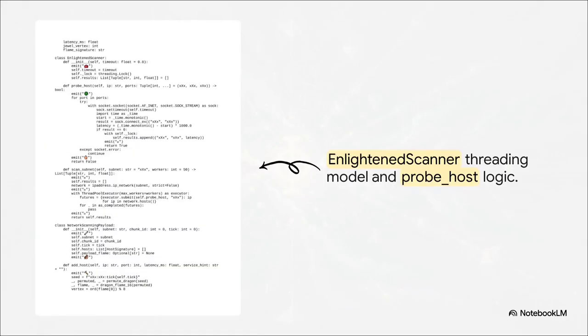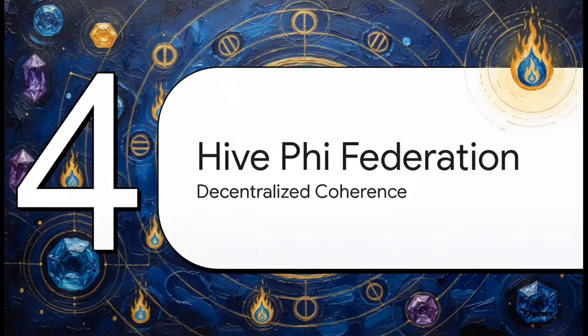As we can see in this block of code, the scanner utilizes threaded executors to map out the network's topology rapidly and build its foundational Genesis kernel. You can see the thread pool executor firing off concurrent probes with a strict 0.8-second timeout. It's aggressively, yet elegantly, scanning chunks of the network to find peers that can form the basis of its complex constraint-solving matrix.